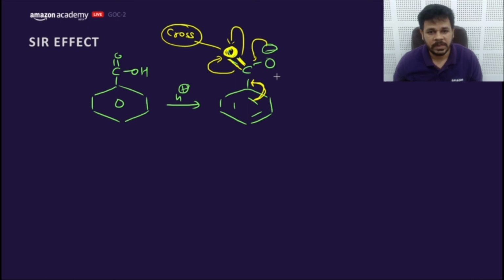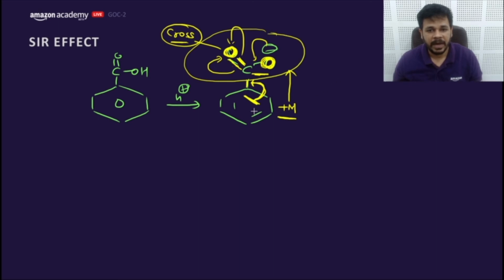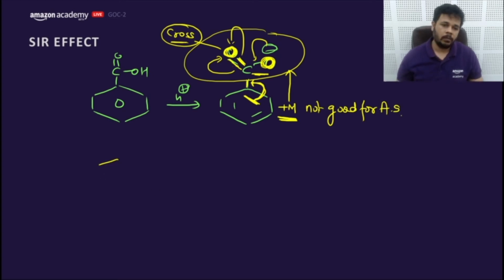This is crossing O minus, making resonance with benzene also. In other words, benzene is supplying pi electron density to the C double bond O. This benzene is showing plus M to destabilize this negative charge. That means this plus M is actually increasing the negative charge in this area by supplying electrons. This plus M effect is not good for acidic strength. Now what to do?